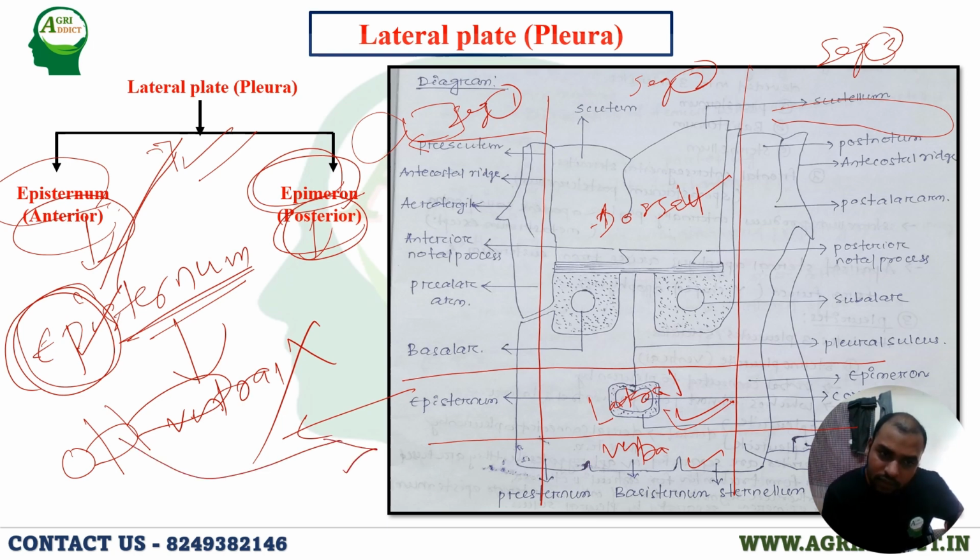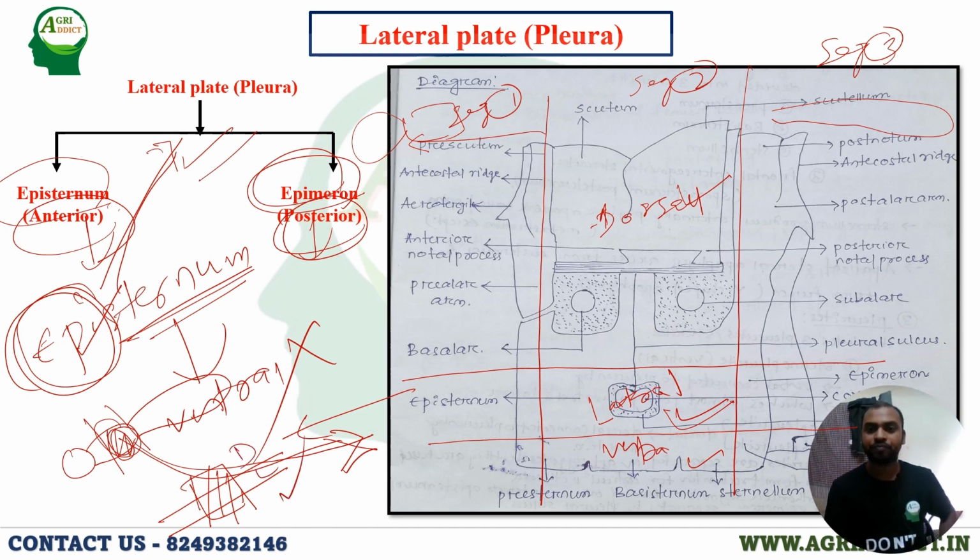I have divided this thorax into three parts, that is lateral, dorsal, and ventral. You see, I have told you there is a prescutum. Here you see prescutum. You just imagine this is the mesothorax. So this is prescutum, then scutum, and then scutellum. This is called antecostal ridge, and this is called acrotergite.